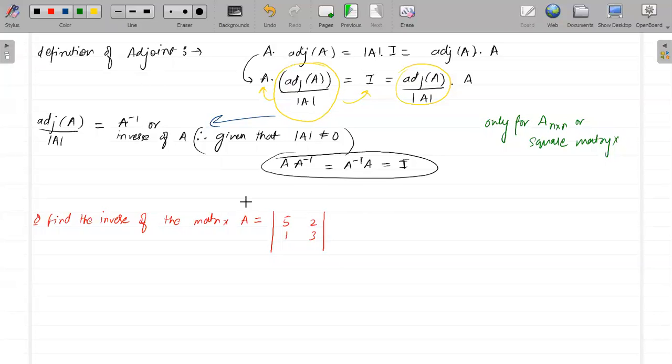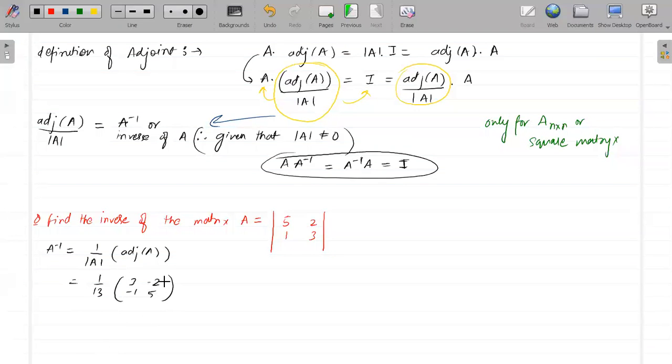Okay, so find the value of A inverse. A inverse will be simply 1 by determinant of A, into adjoint of A. The determinant is 5 times 3 is 15, minus 2, which is 13. For the adjoint of a 2 cross 2, simply swap the diagonal entries, 3 and 5, and change the sign of the others, minus 2 and minus 1.